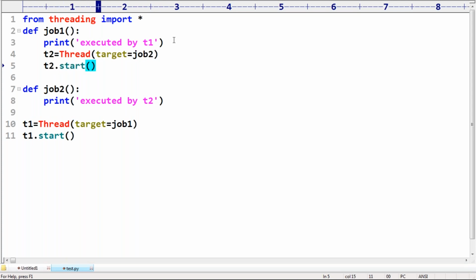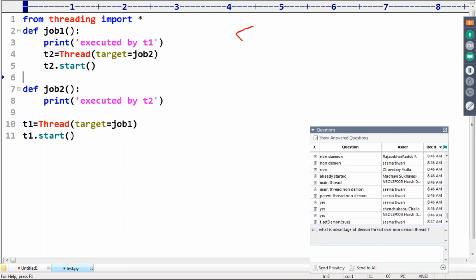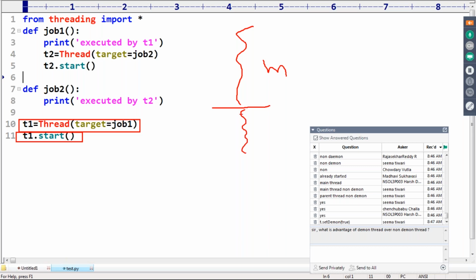One small point you people should be aware of, sir. By default, only one thread is there at the beginning, which is the main thread. Main thread created the T1 object and started T1. Now, in addition to main, we have T1 also.